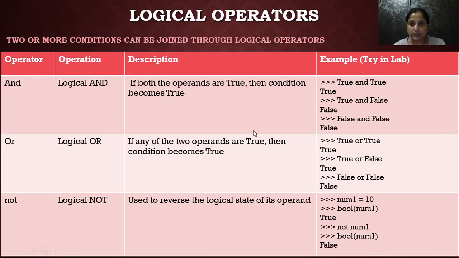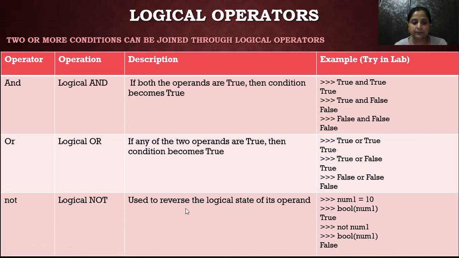This is or. See, true and true is true. But in simple words, in and, if we get any false, then the result is false. We need each and every true in our condition. Okay, not is just to reverse the result. For example, numeral 1 is a non-zero value, which means it is true. If we reverse it with not, then it becomes false.